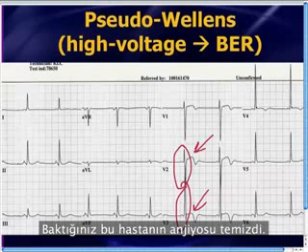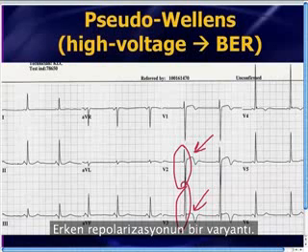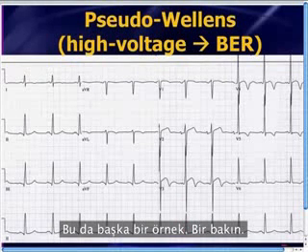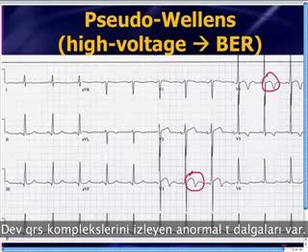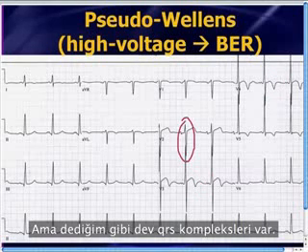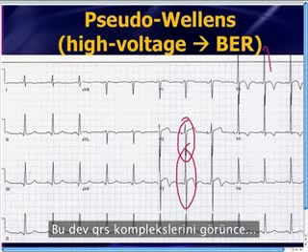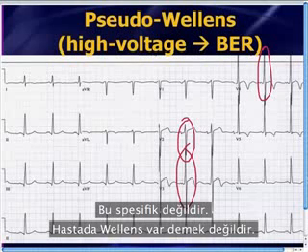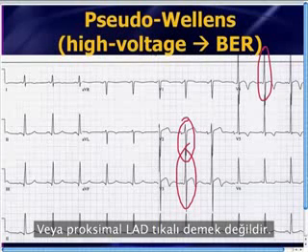This patient you're looking at had a clean cath. This is simply a variant of early repolarization. This is another example. Take a look. There are abnormal looking T waves following these giant QRS complexes, but again, there are giant QRS complexes. So when you see these giant QRS complexes, you should expect to see abnormal T waves. This is not specific. This does not mean the patient has Wellens or a proximal LAD occlusion.